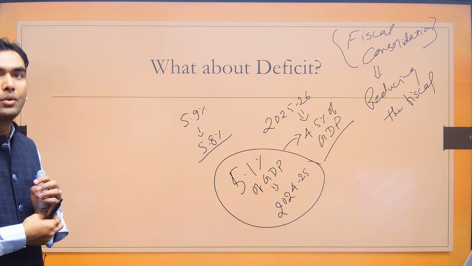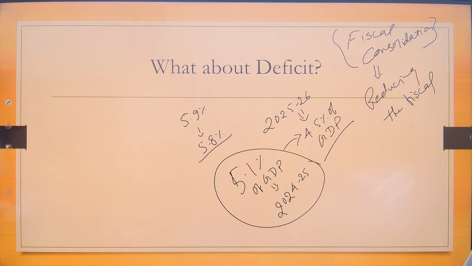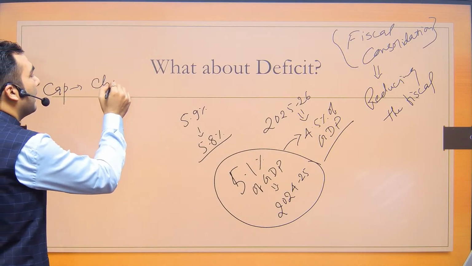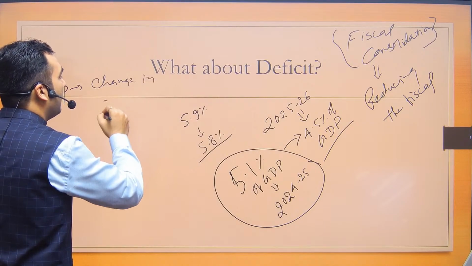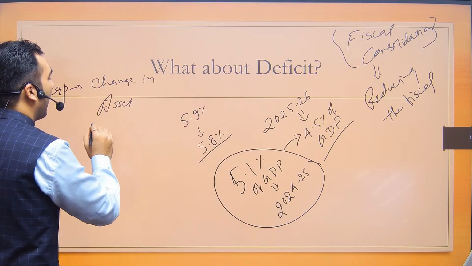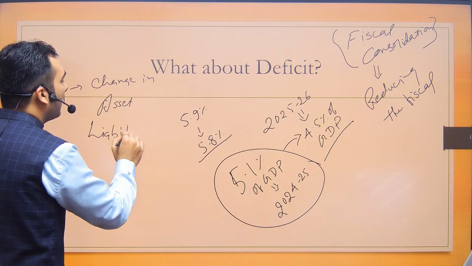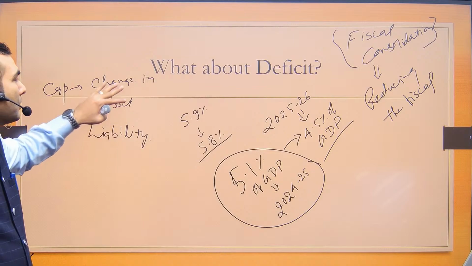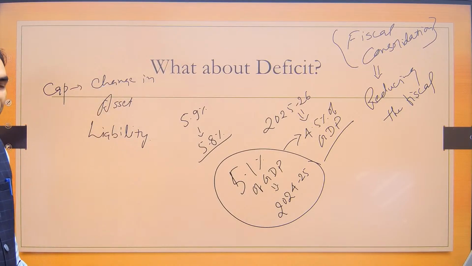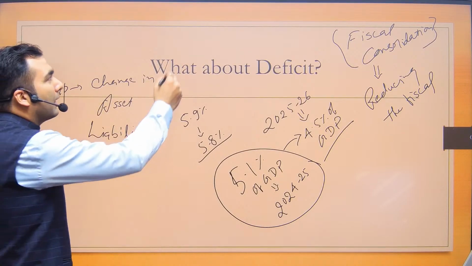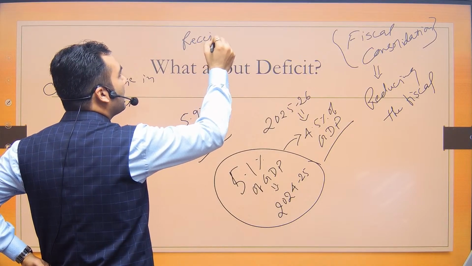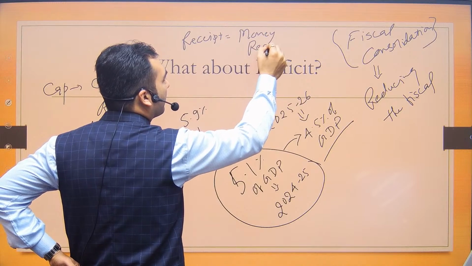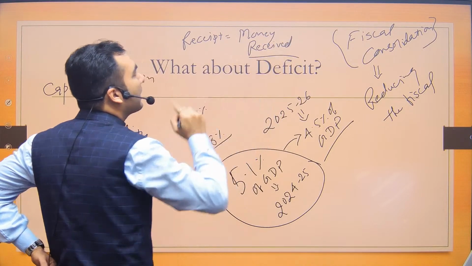Sejal is asking a doubt: how more capital receipt won't be good. See, capital account is by definition where there is a change in asset or liability. If there is a change in asset or liability, this transaction is going to be recorded in capital account. Now there is receipt. Receipt means money has been received by government. Now when will government receive the money?